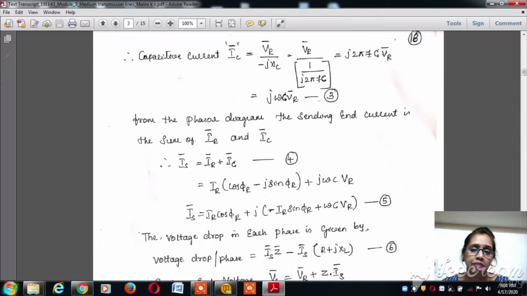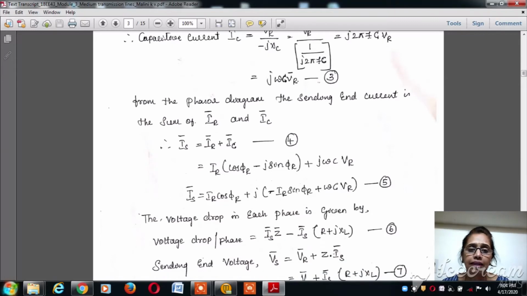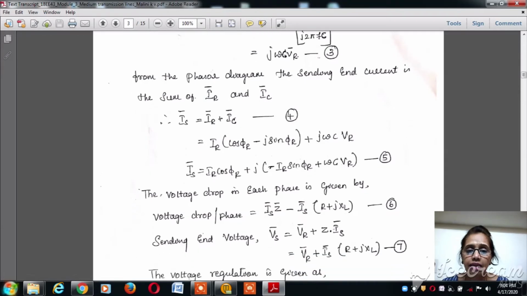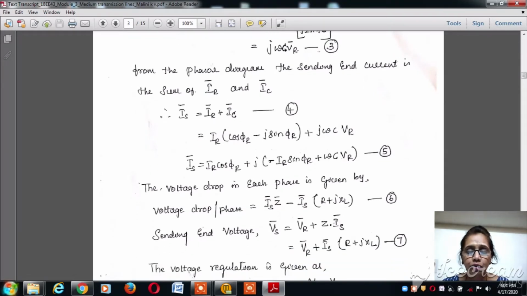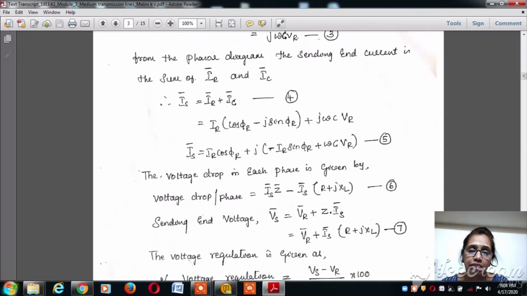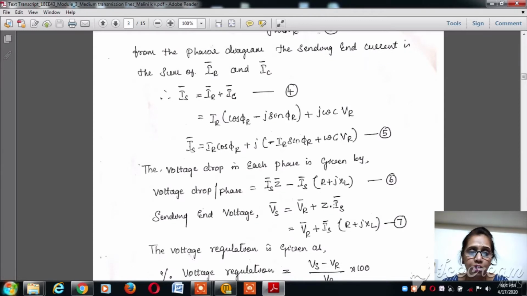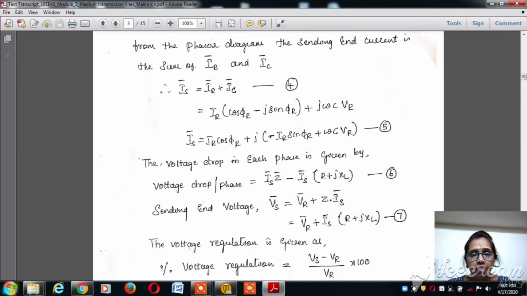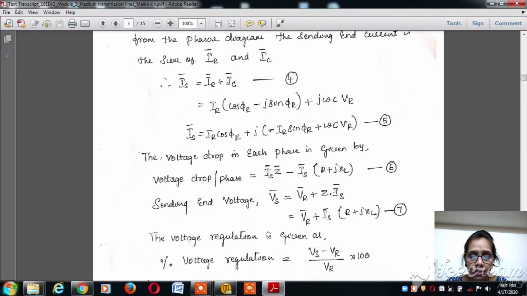From the phasor diagram, the sending end current Is is the vector sum of IR and IC. Now we can write IR as IR into cos phi r minus j sin phi r, plus IC, which is nothing but j omega C VR. If we simplify this equation, we get Is equal to IR cos phi r plus j into minus IR sin phi r plus omega C VR. Keep this as equation 5.